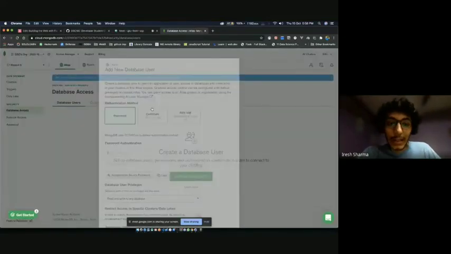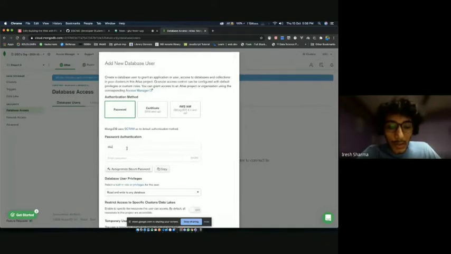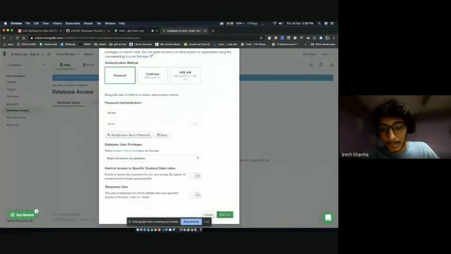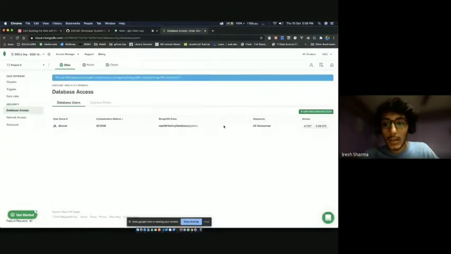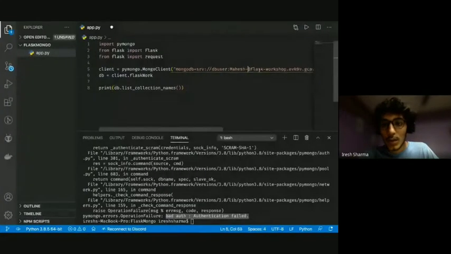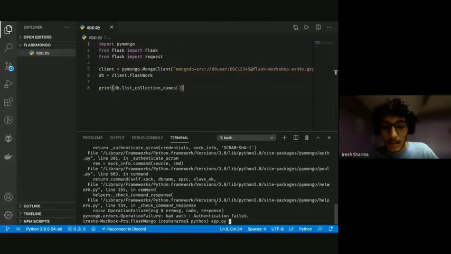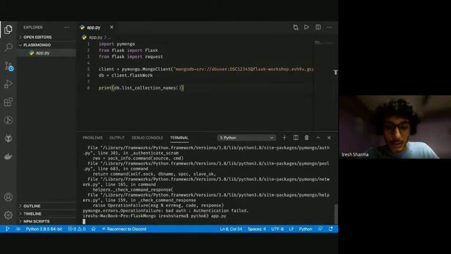So let's go ahead and create a new user called DB user again, and let's make a simpler password this time. Let's name it BSC. Okay. Let's add this user, and I'm going to change the password here. Save it and run it again. And it should get Hello, users.